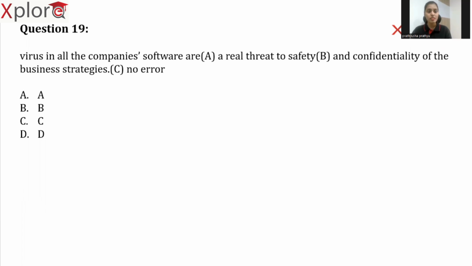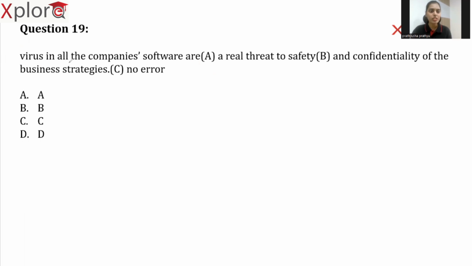Virus in all the companies' software are a real threat to safety and confidentiality of the business strategies. So where is the error in this sentence? Here, what is our subject? Virus is our subject and it is a singular noun. We are not talking about viruses. We are talking about virus, right? Our subject is singular. Now, what is the verb we have used? We have used are. Now, are is a plural verb.